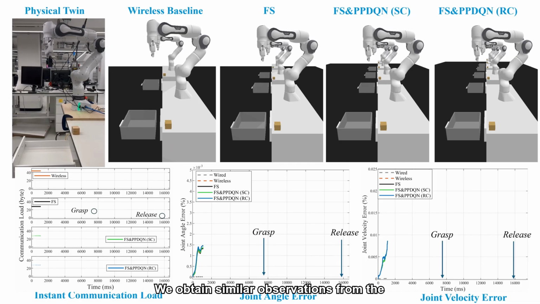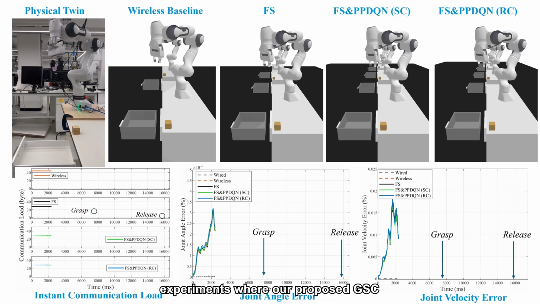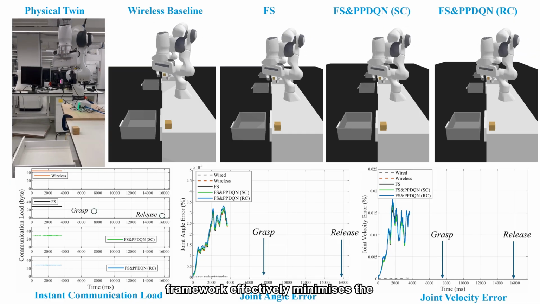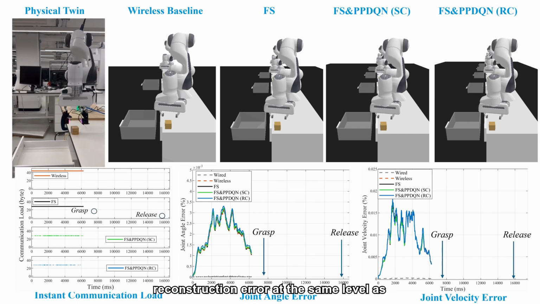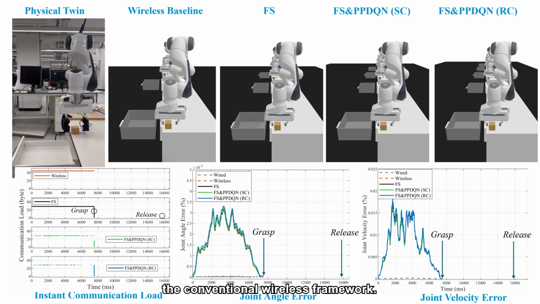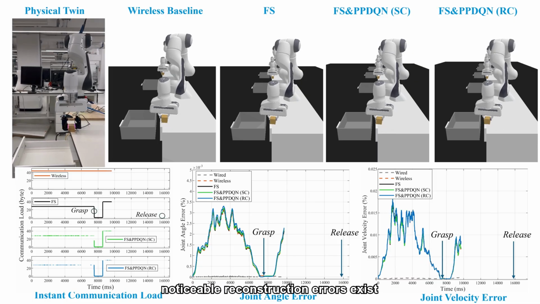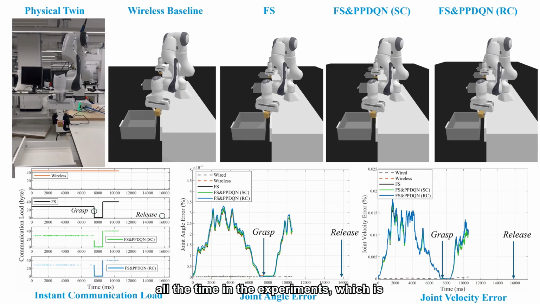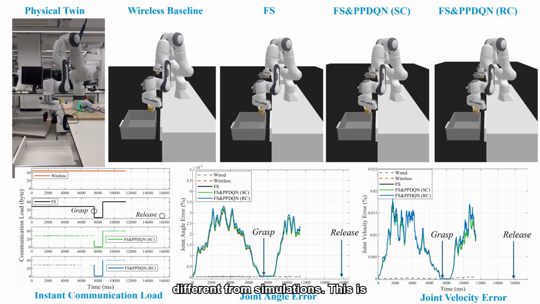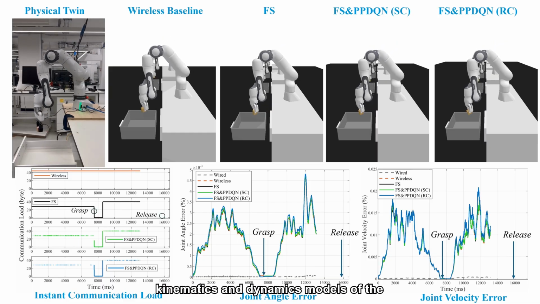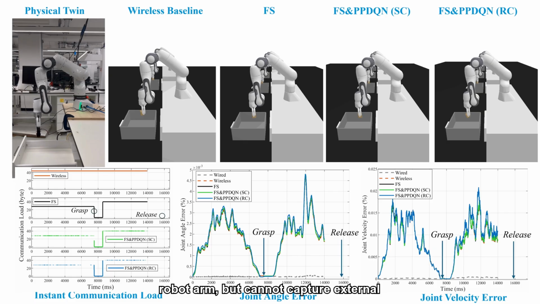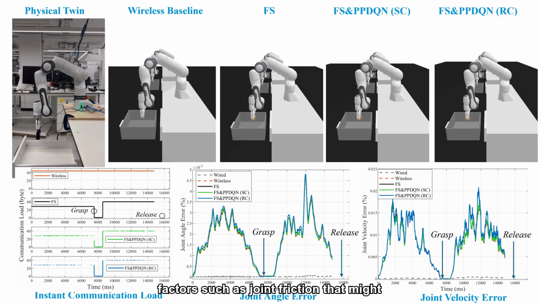We obtain similar observations from the experiments, where our proposed GSC framework effectively minimizes the communication load while maintaining the reconstruction error at the same level as the conventional wireless framework. Notably, it can also be observed that noticeable reconstruction errors exist all the time in the experiments, which is different from simulations. This is because the simulator relies on ideal kinematics and dynamics models of the robot arm, but cannot capture external factors, such as joint friction, that might impact reconstruction accuracy in practice.